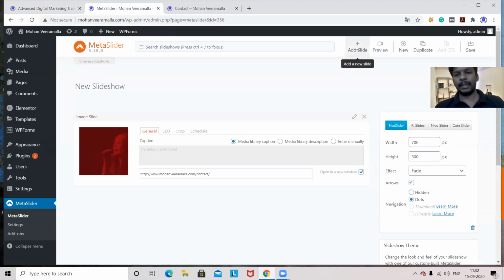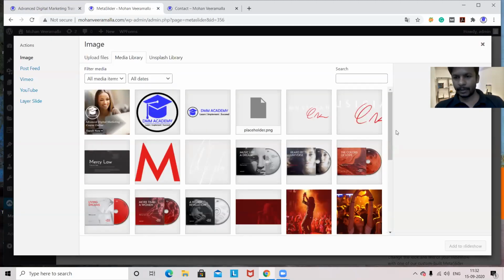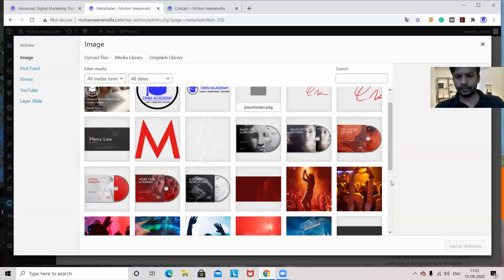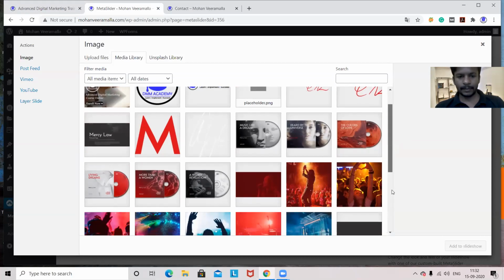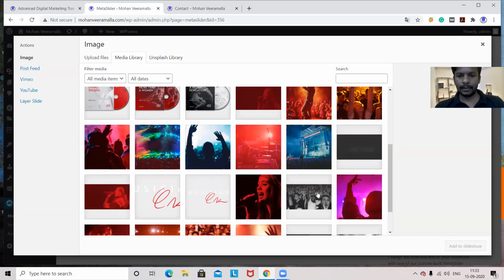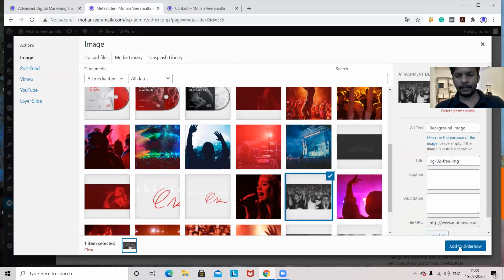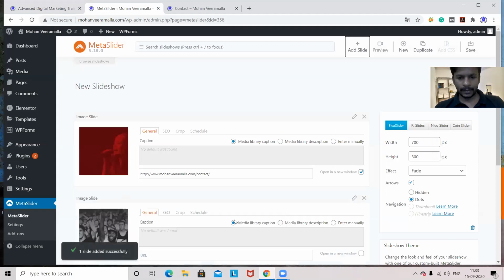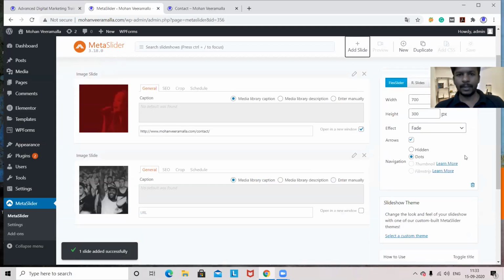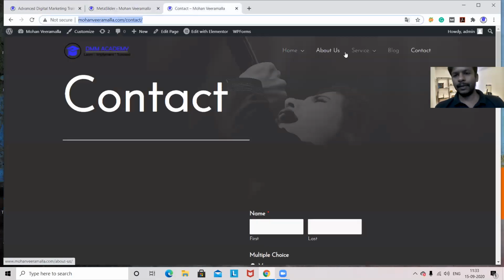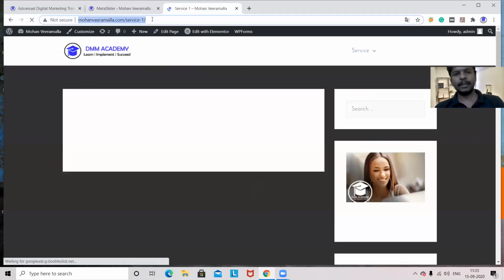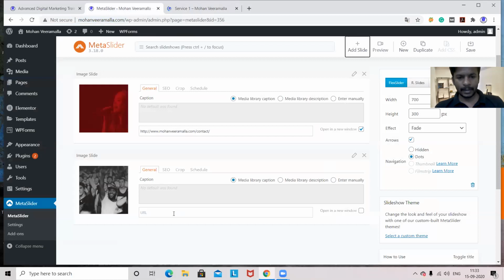Now, I'm adding another slide. Where is it? So this one I will add. This is also having the same size. It should also have the same size. And whatever URL you want to give, you can give. For example, I want people to go to service one if they click on that. Then I can copy this, paste here. Open in a new window.